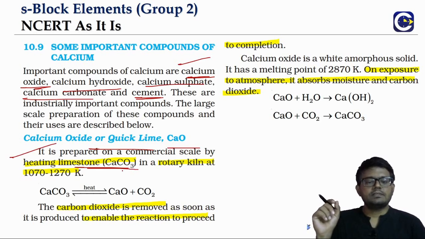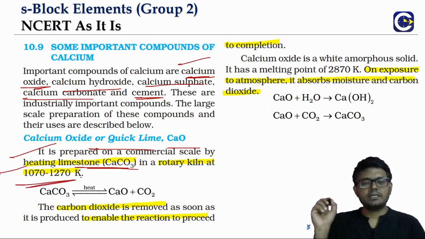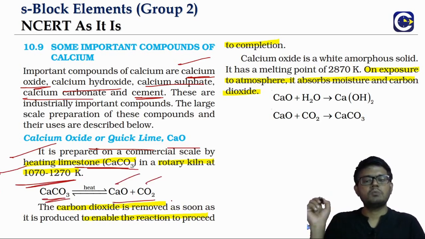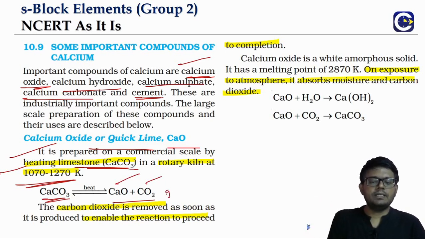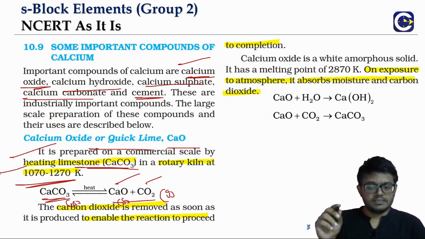rotary kiln method, which is where we heat the limestone. Limestone is calcium carbonate. When we heat it to a very high temperature, 1070 to 1270 Kelvin, the calcium carbonate will decompose into calcium oxide and carbon dioxide. Now, carbon dioxide will be in the gaseous state, the other two will be in the solid state. I think we would have seen this equation analysis in our equilibrium chapter or even thermodynamics.